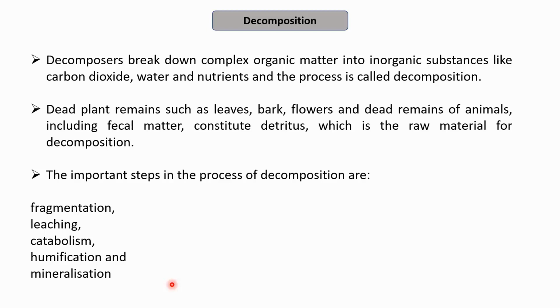The organisms that perform this are known as decomposers. Decomposers break down complex organic material into inorganic substances, and this is how these inorganic substances again enter into the environment. This process is known as decomposition.